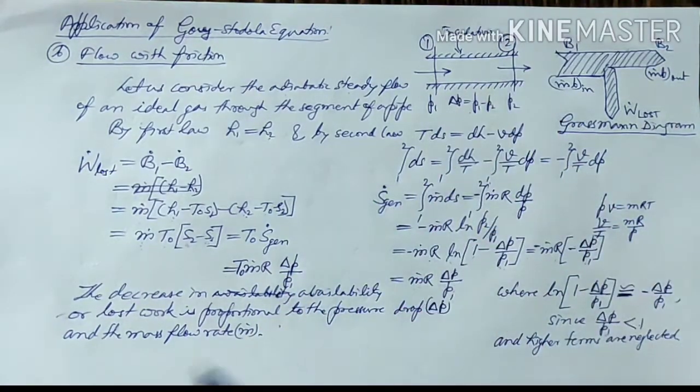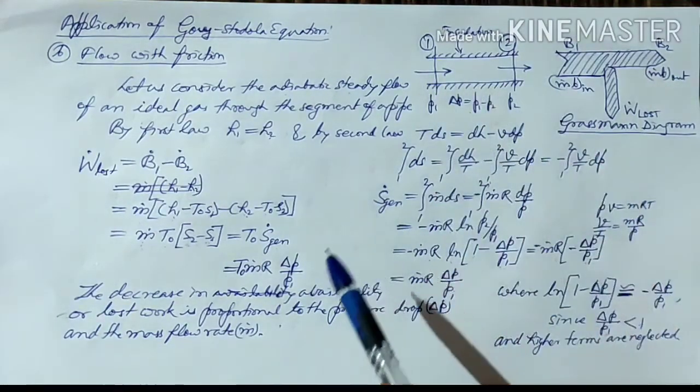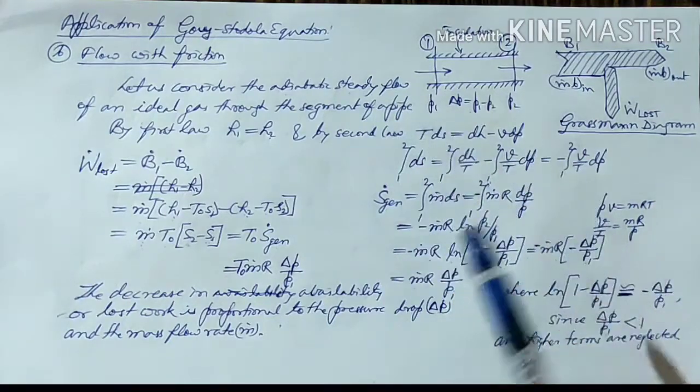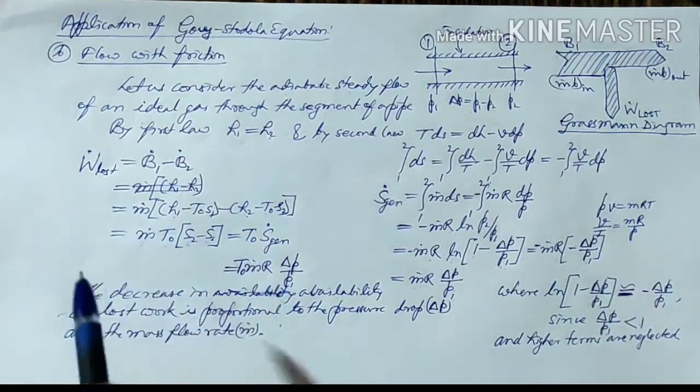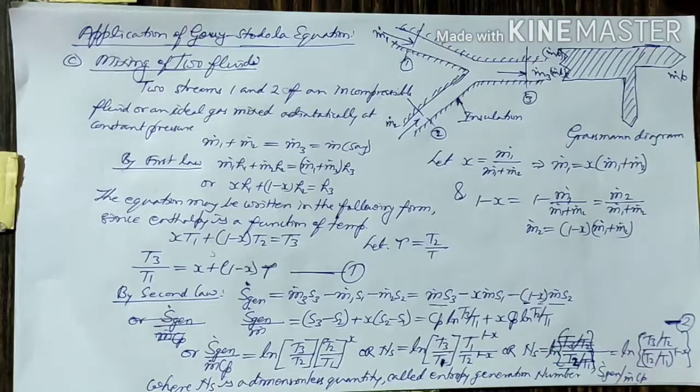So the availability will reduce if the pressure change is more and more, or the mass flow rate is more. Then the rate of work lost, or the decrease in the availability, will be more. Let us consider the third application, mixing of two fluids.